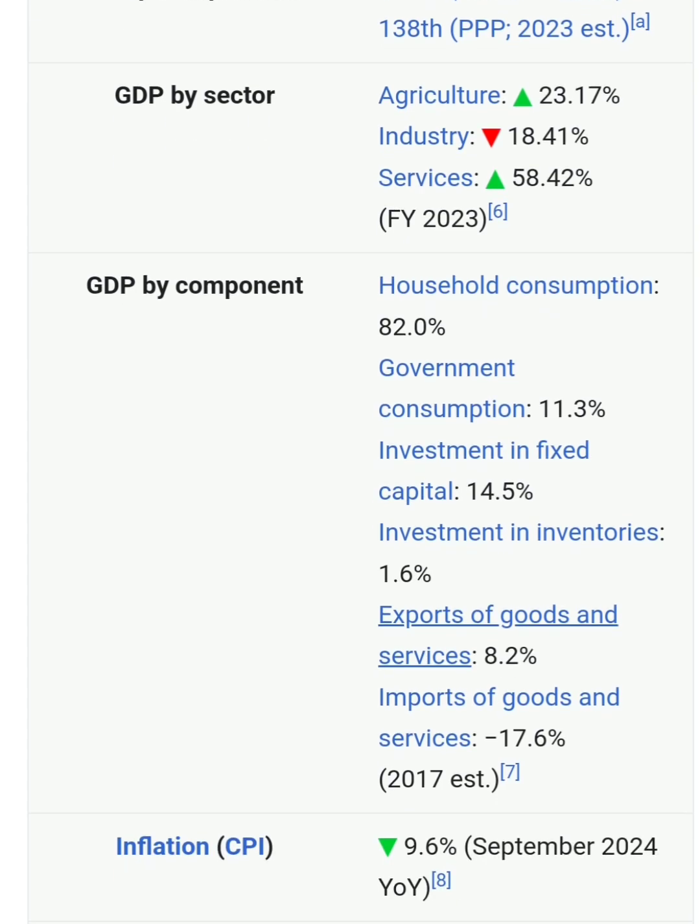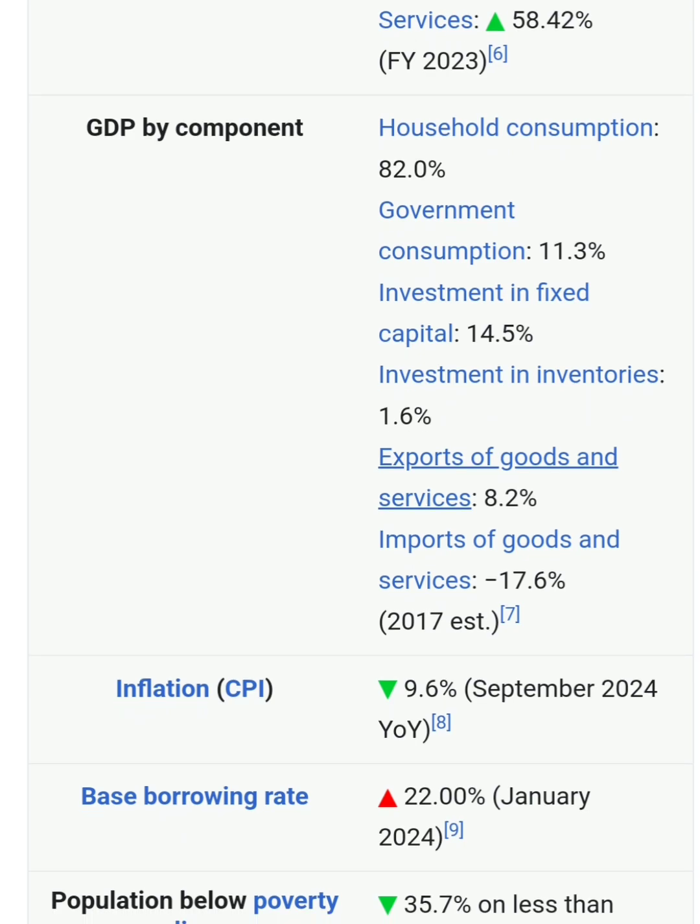GDP by sector, there are 3 main sectors in the economy of a country. The first one is agriculture. Agriculture has a 23% share in the Pakistan economy. Industry has an 18% share, while services have a 58% share. This data is from the fiscal year 2023.